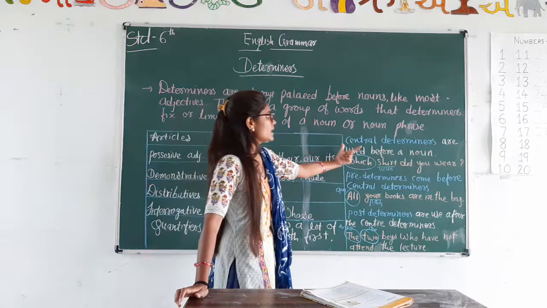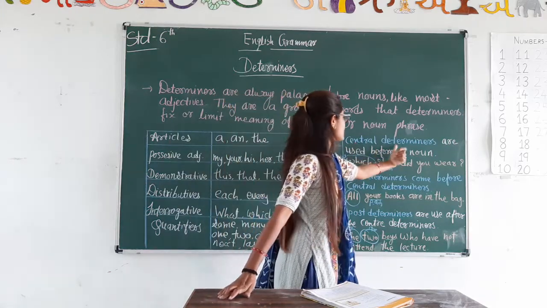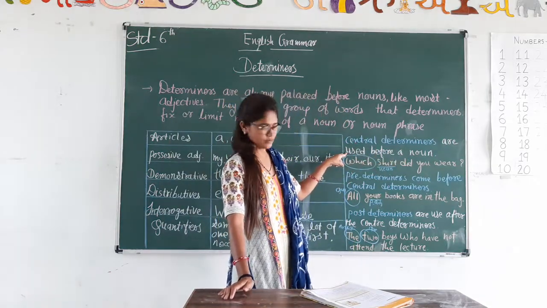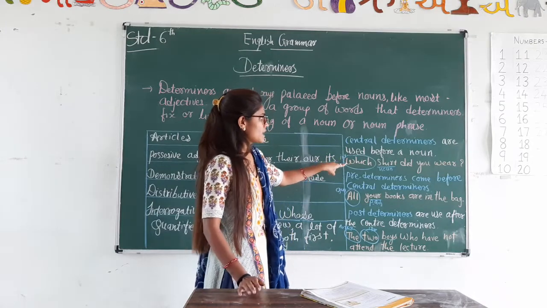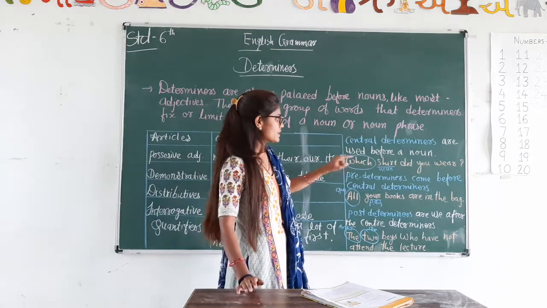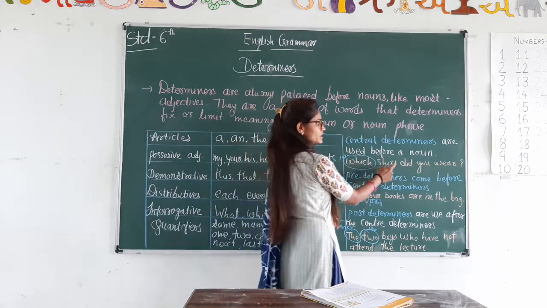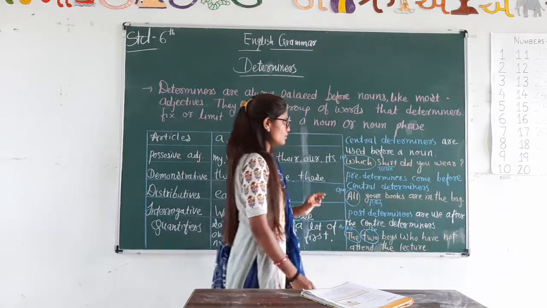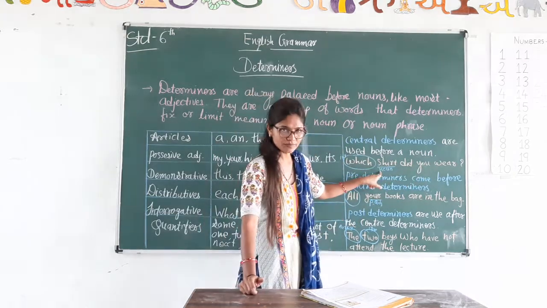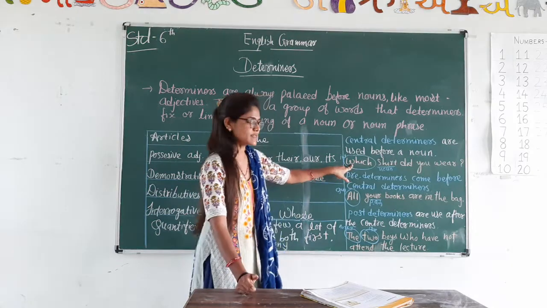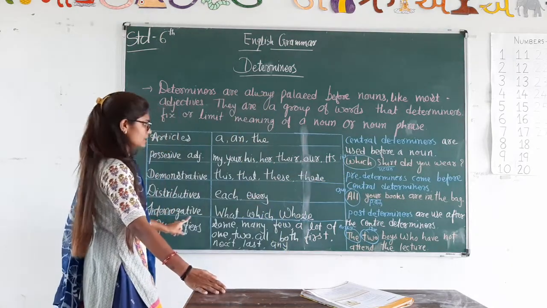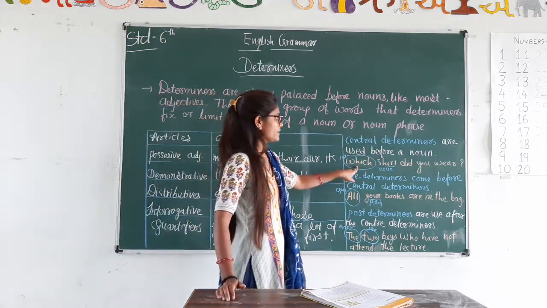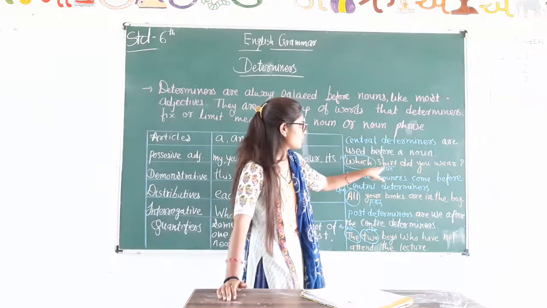Central determiners are used before a noun. You can see a central determiner in this sentence. Which shirt did you wear? Here shirt is a noun, but which is an interrogative determiner and it is always placed before a noun.